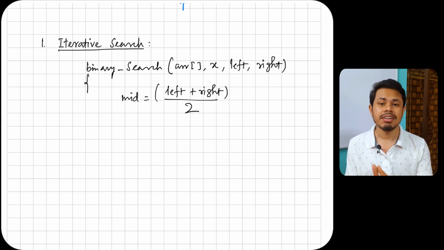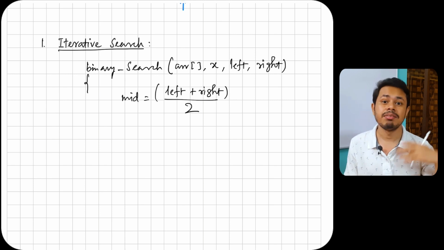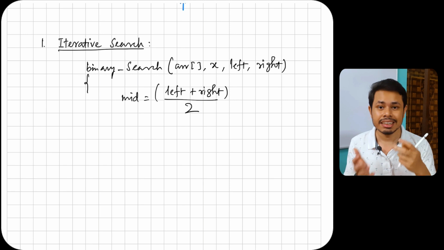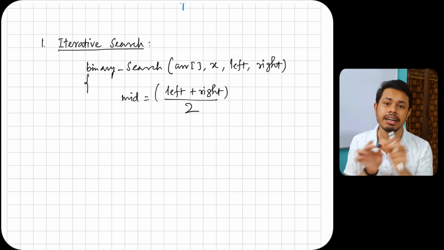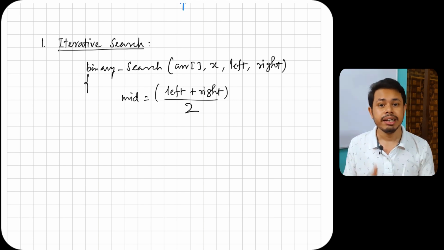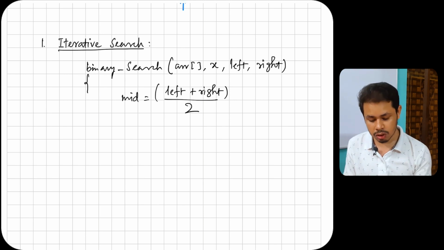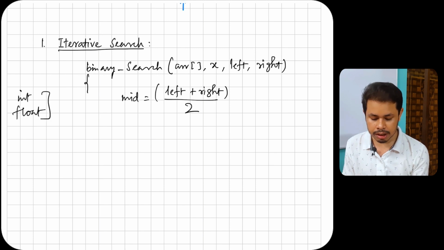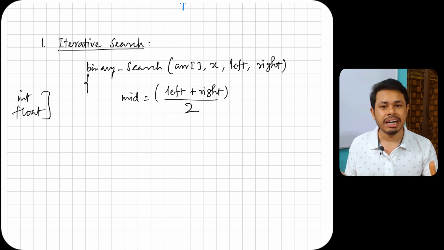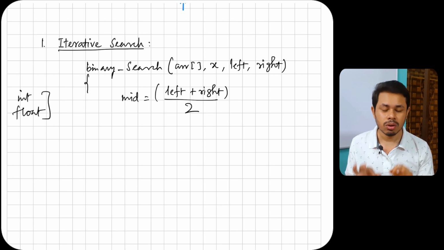Let's say the array has a huge size, say 10 power 9, 10 power 10 elements. In that case, if you add the left and right pointers together, it will overflow the maximum integer value that your computer can store. Whether it is int or float or whatever, you will have integer overflow. That's why I don't like this method.